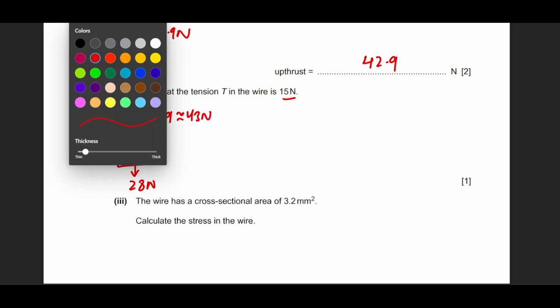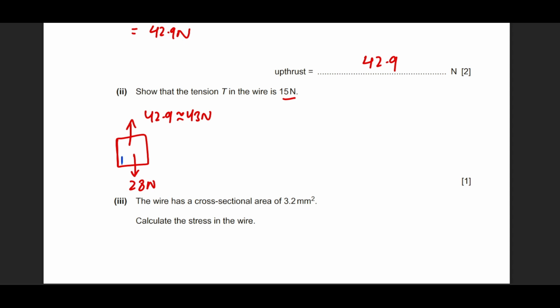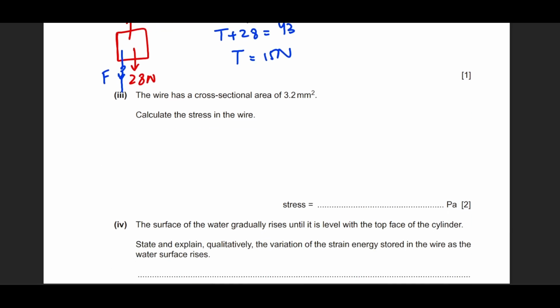If this is in equilibrium, then most definitely the wire or the string attached should be providing the rest of the force to hold this block in place. So we simply subtract these two numbers, or we can say that the tension in the string plus the weight is being held down by the upthrust. So tension can be found easily by taking this over there and subtracting this number, and when you're done with this, you'll get your answer as 15 newtons. So we understand that the string will have a force of 15 newtons acting in it. He says you have to calculate the stress in the wire, and the cross-sectional area of the wire is given to you.